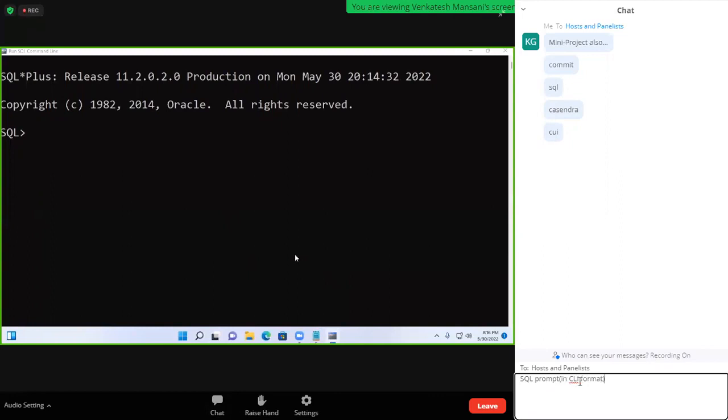Okay, different answers came in online also: database, application, SQL prompt, command prompt, SQL, structured query language, database.